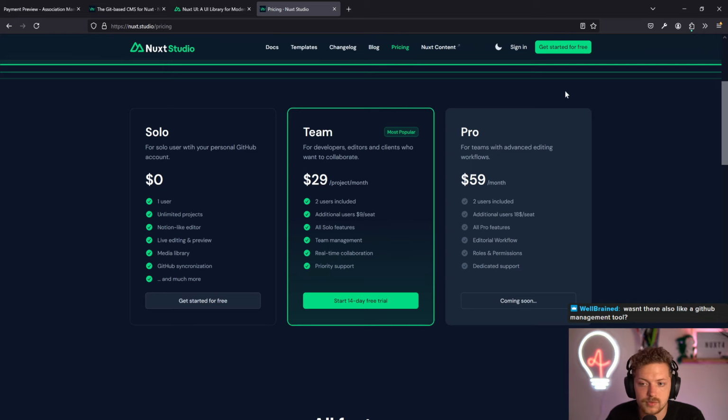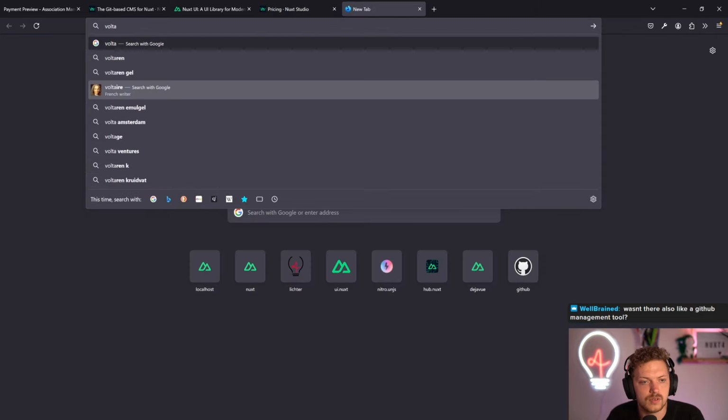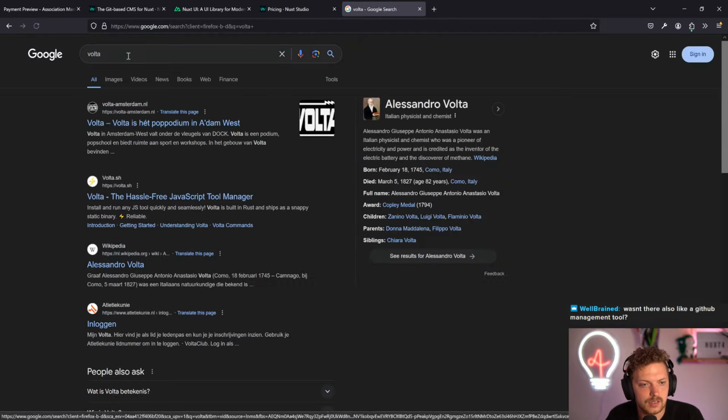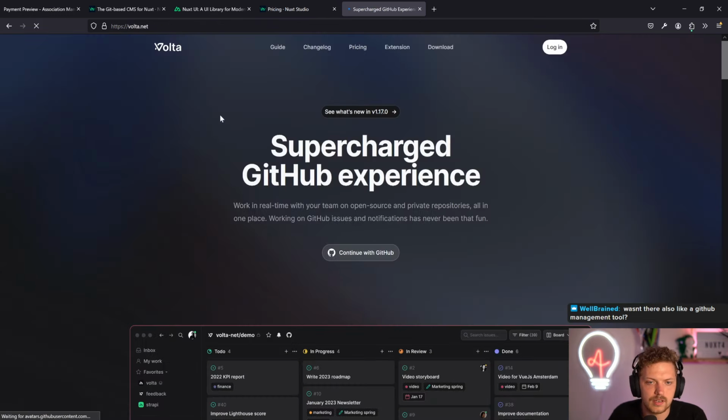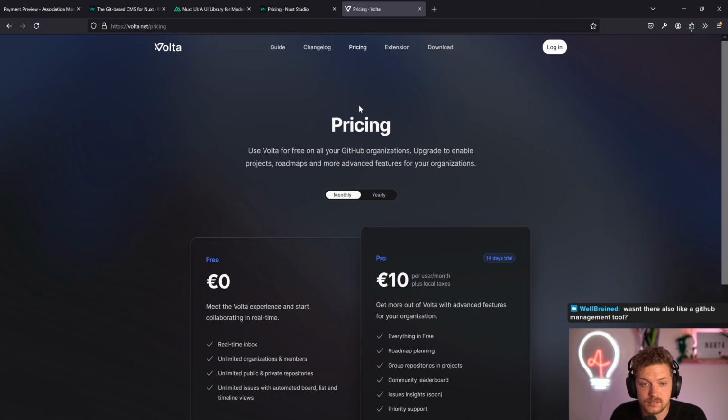Wasn't there also a GitHub management tool? Oh yeah, I almost forgot Volta. That's true. Let's just check Nuxt Labs, easier, Volta.net. I always forget the TLD for that too. I don't have it in my streaming profile here. I don't have a lot of the history. Exactly, good point. Not in the Nuxt ecosystem. That's why I also miss out on that, because the rest is all Nuxt focused.